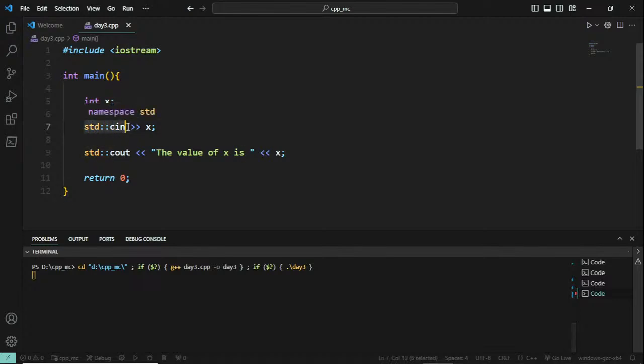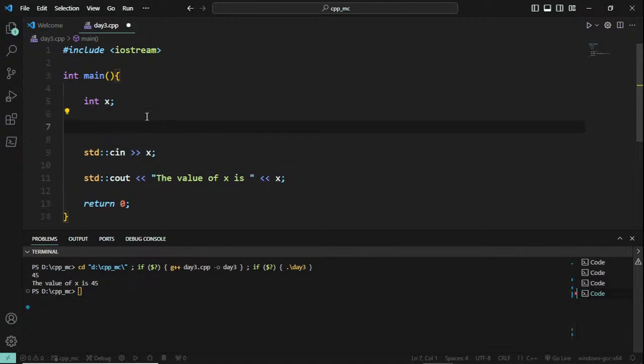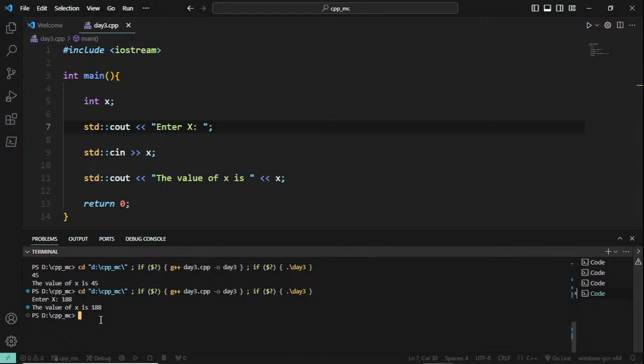Why? Because you are asking for input and you don't have any display statement. If I enter some number it will display that, but this is not good, right? You want to have some information for the user. So I'll go with enter x or display some information so that the user can properly understand it. Okay, and run it. Clear?